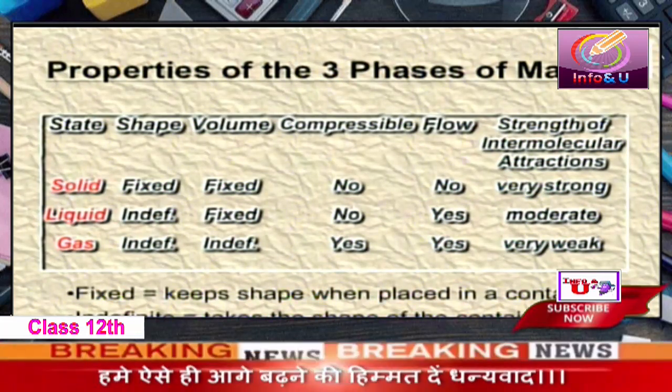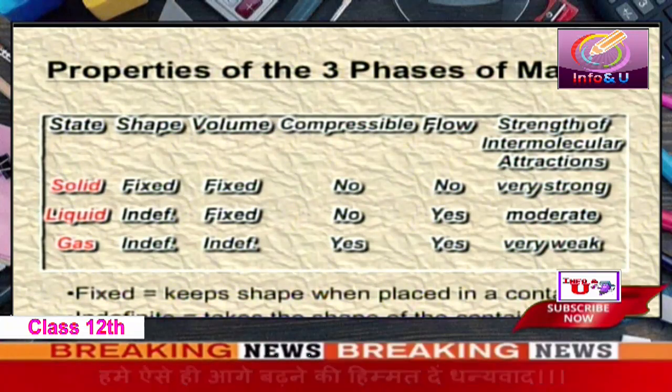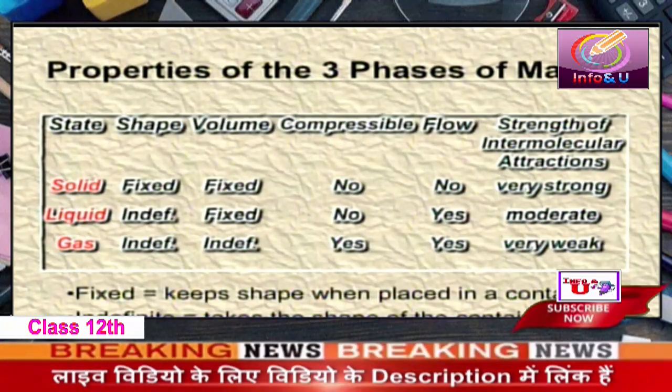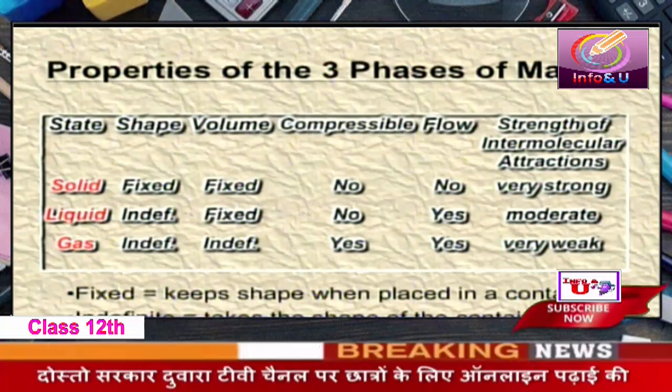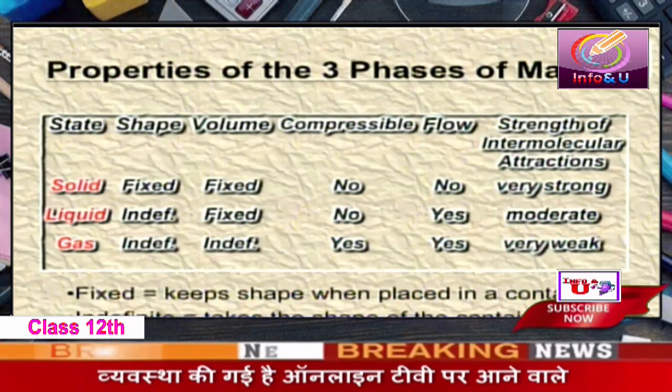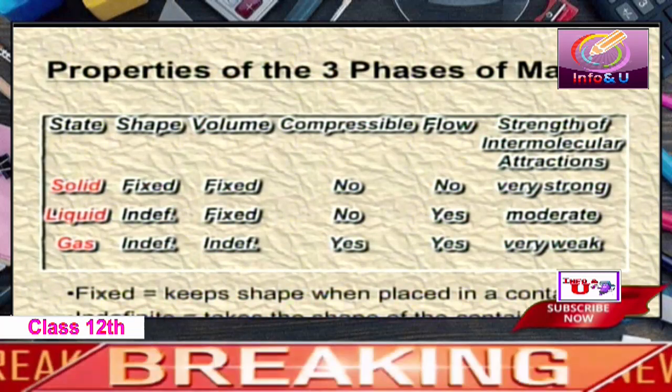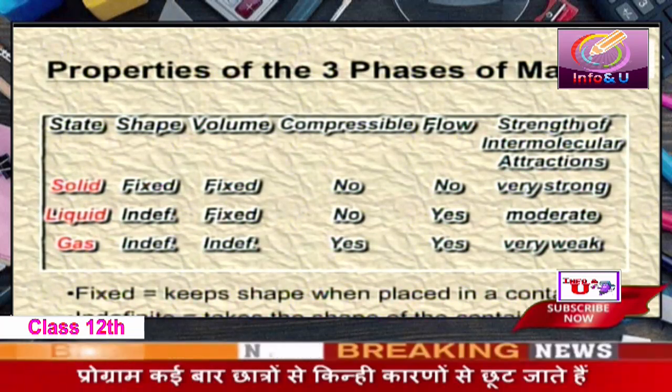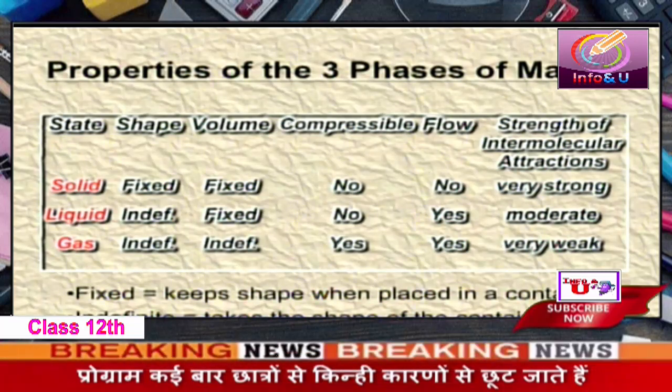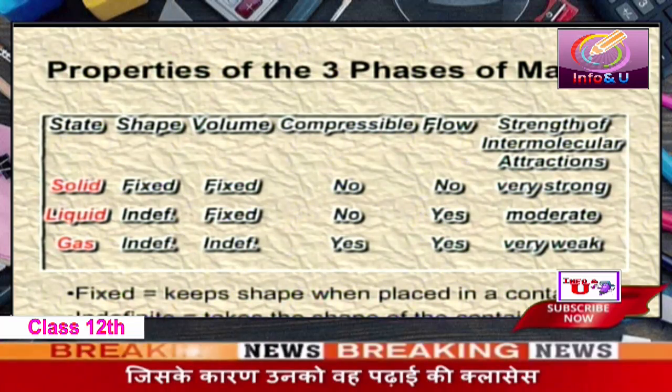Compressibility, we cannot compress solids. Even the liquids cannot be compressed, or if they can be compressed, then very slightly. But we can compress gases. That is, gases are compressible. Flow, solids cannot flow, but the liquids and gases can flow.